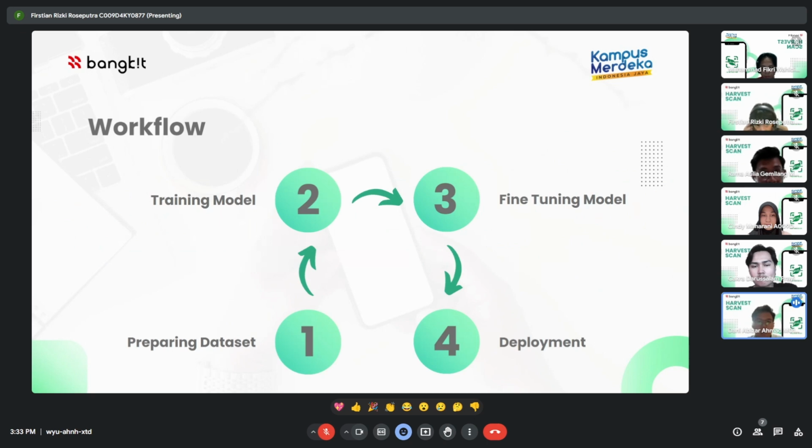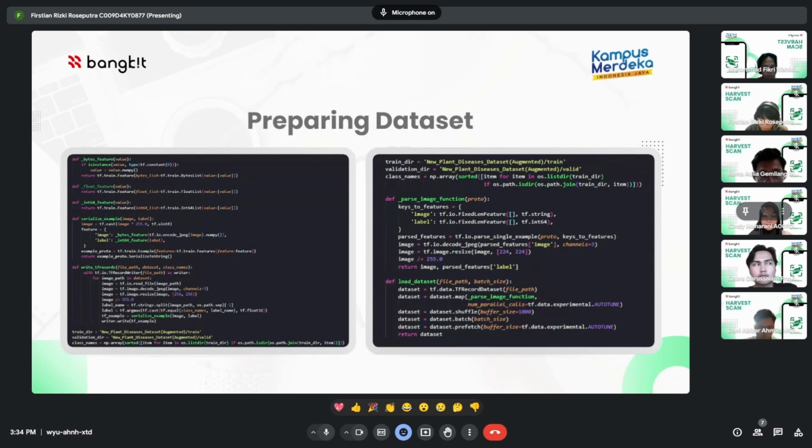The machine learning workflow is divided into four phases. First, preparing the dataset, and then training the model, and then continue to fine tune the model, and the last is deployment of the model. Okay, for the preparing dataset part, first we convert the dataset into TF records format because it's more efficient for model training, with the codes on the left side. And then there is a code for loading the dataset for training the model on the right side.